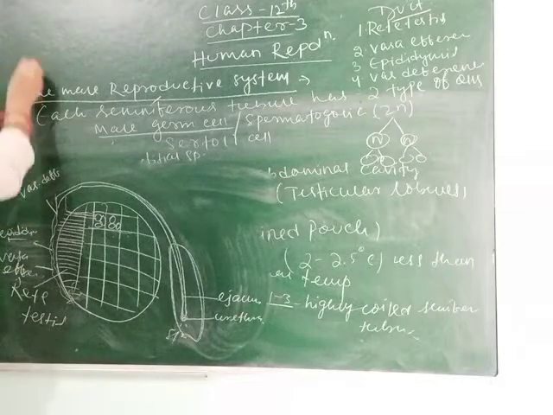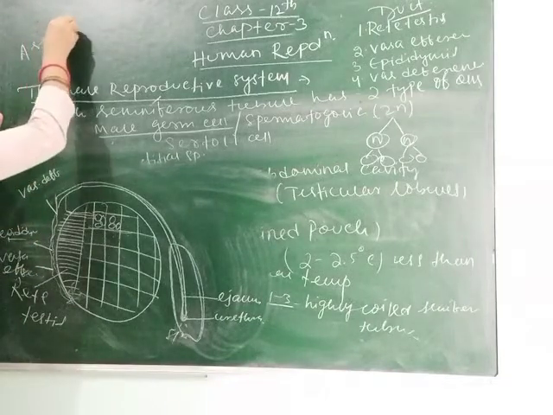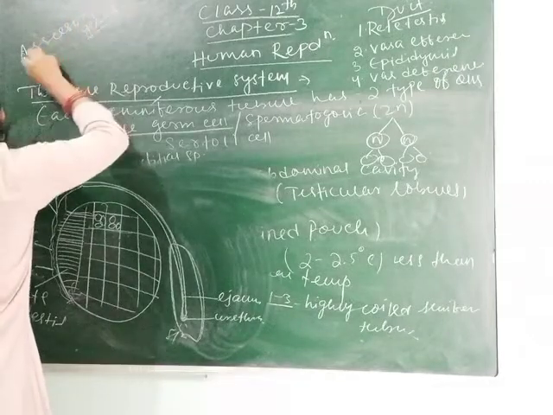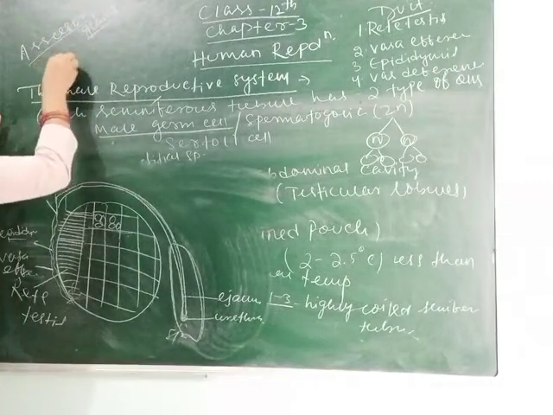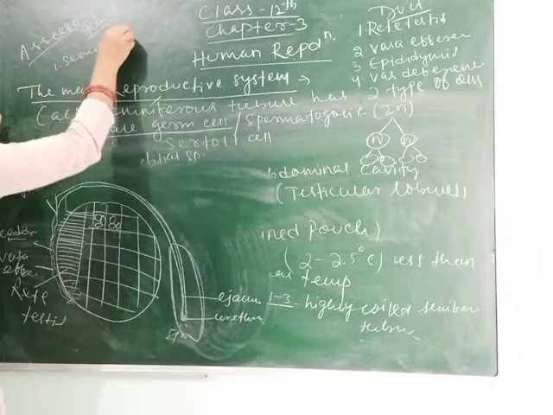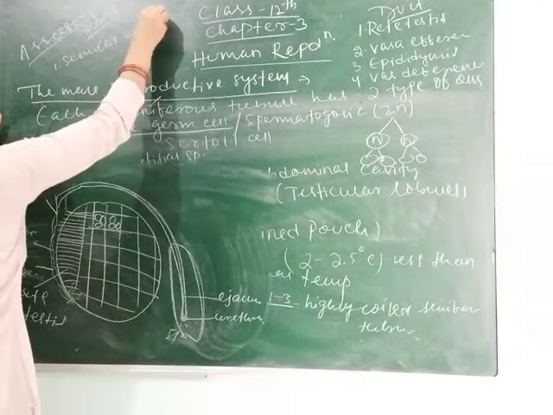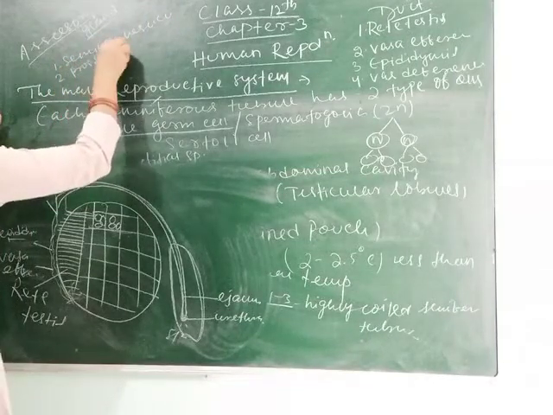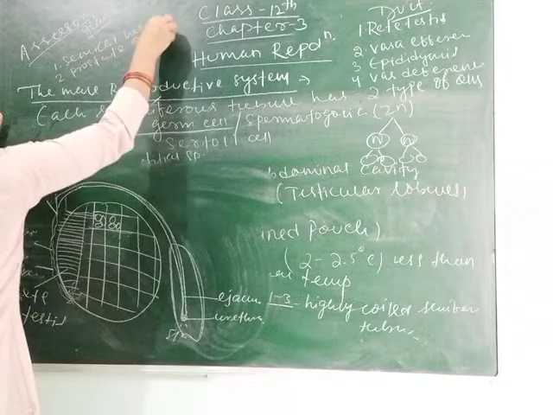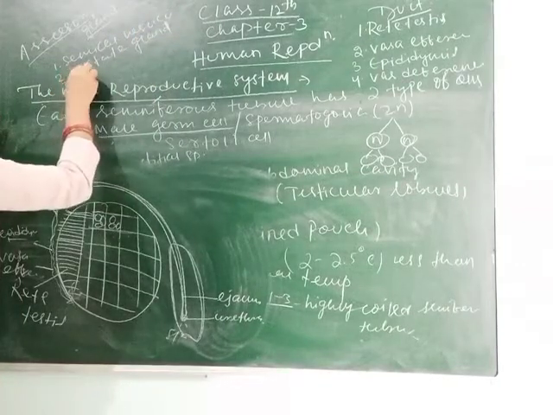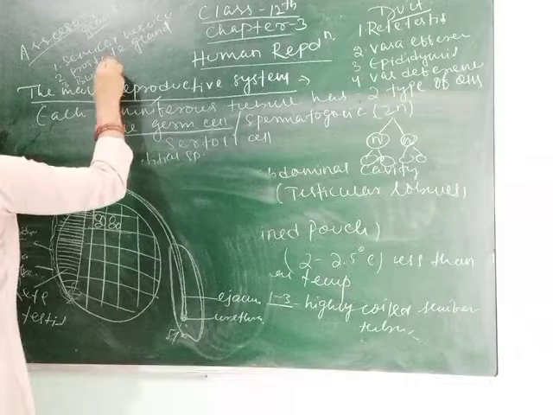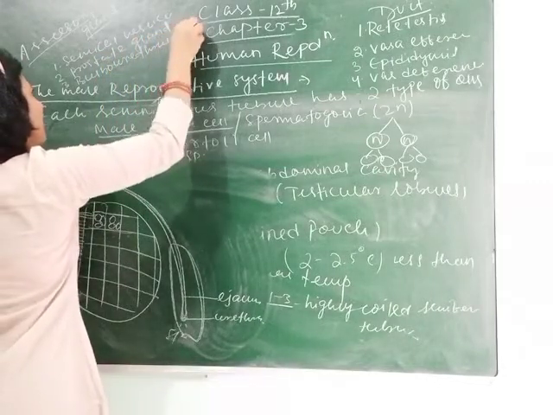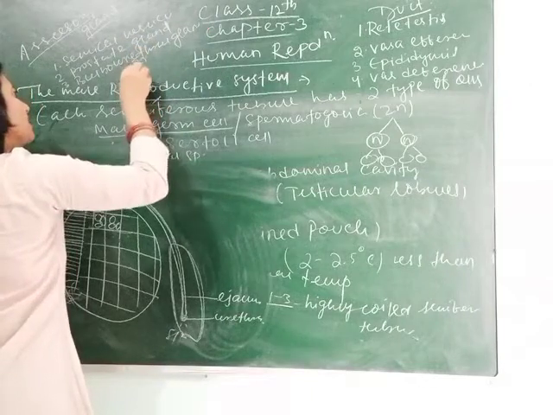Next are your accessory glands. What are the accessory glands of the human male reproductive system? Accessory glands are the seminal vesicle, then the prostate gland, and the third one is the bulbourethral gland, or you can say Cowper's gland.